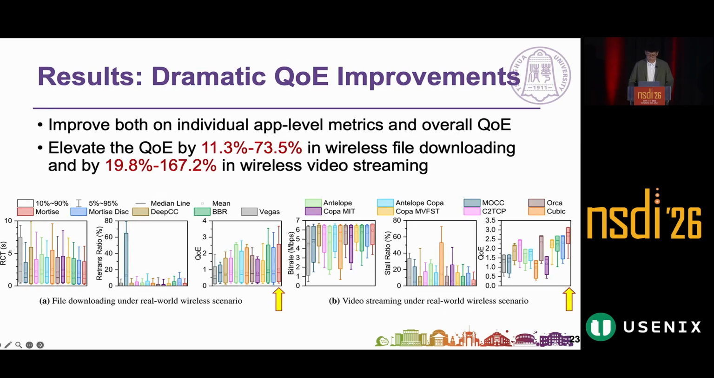The result shows dramatic QoE improvement. Mortise improved both individual application-level metrics and overall QoE. We achieved great QoE improvement on both file downloading and video streaming applications. This box plot shows how Mortise consistently outperforms all baselines across different scenarios, optimizing the balance between throughput, delay, and loss for each application's need. You can find more detailed results in our paper.